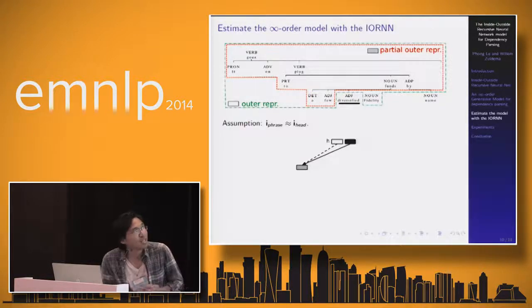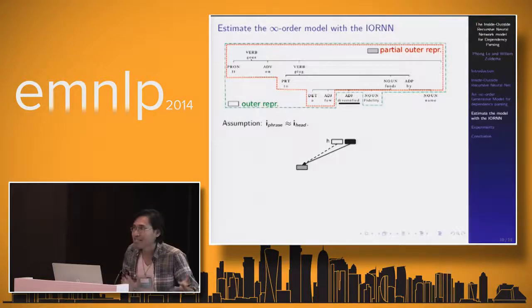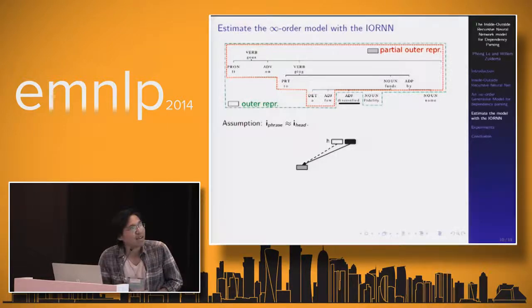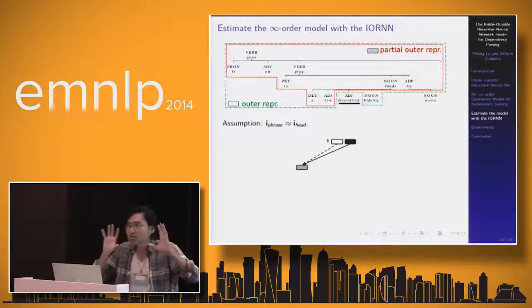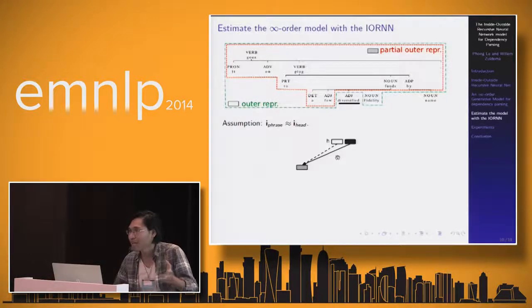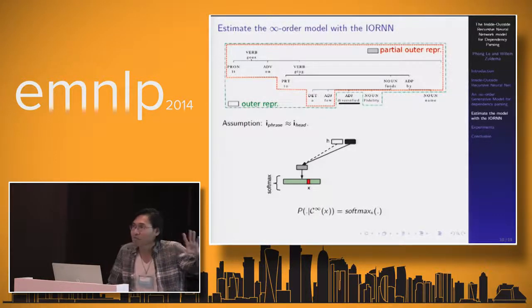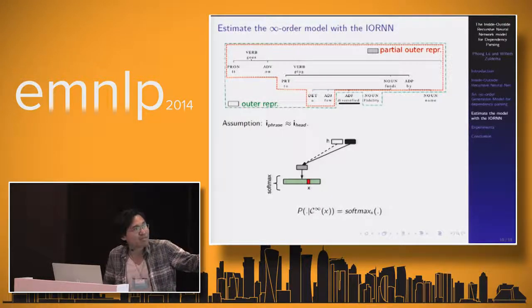Here we use the assumption that the inner representation of a phrase can be approximated by the inner representation of its head. This assumption is very reasonable because normally the meaning of a phrase is dominated by the meaning of the head. Now, given the head node, its outer representation and its inner representation, we can compute the partial outer representation for the first phrase. On top of that, we just put a softmax function to estimate the probability.